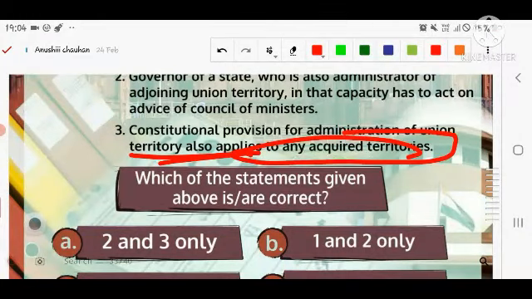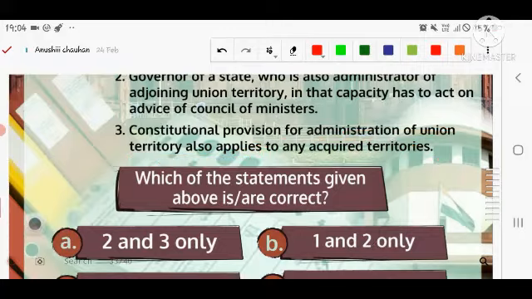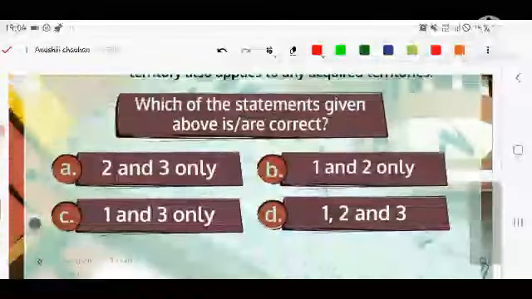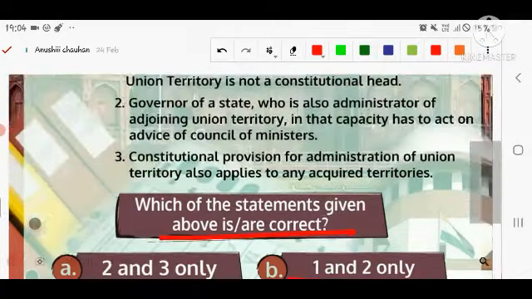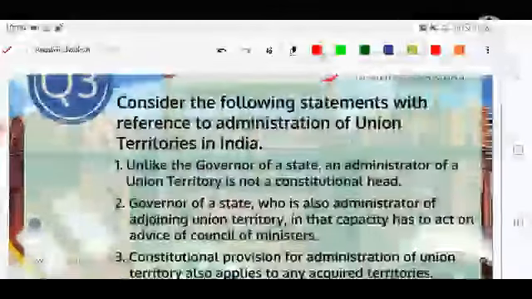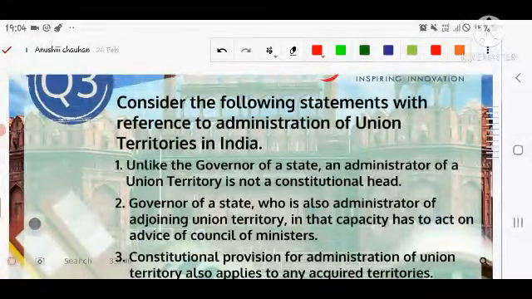For example, if you wanted to take some portion from China, it should first be governed by the Union of India. And the options in front of you are: second and third, first and third, first and second, first, second and third. I again repeat the question. The question is very good. I think it is a best-level examination question.